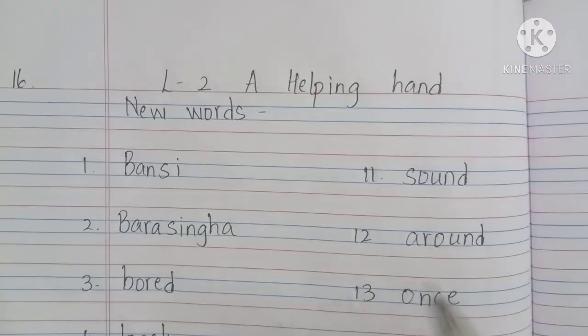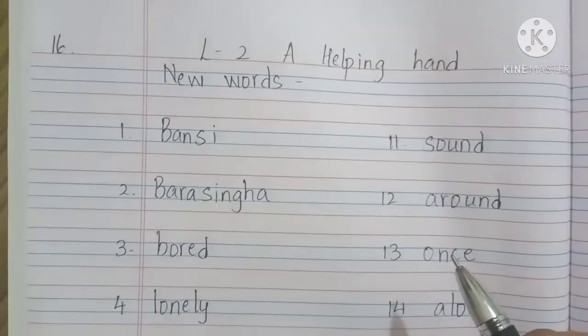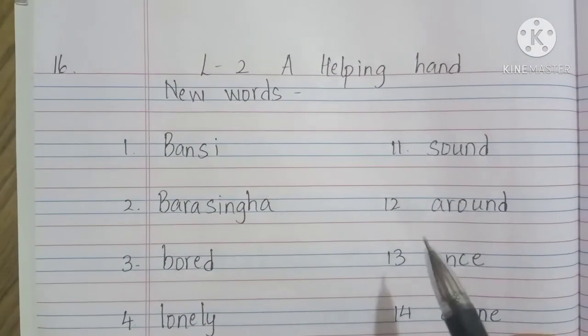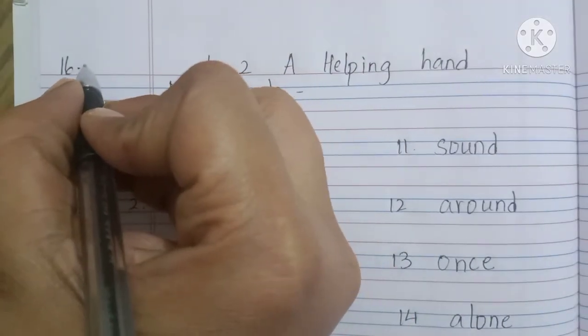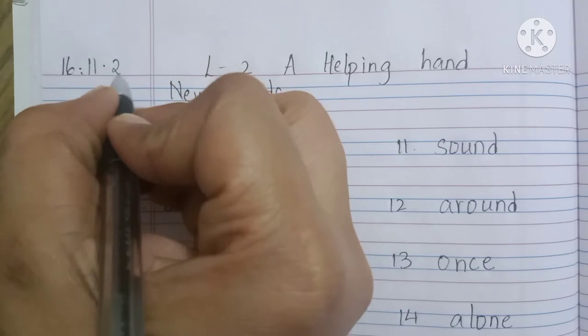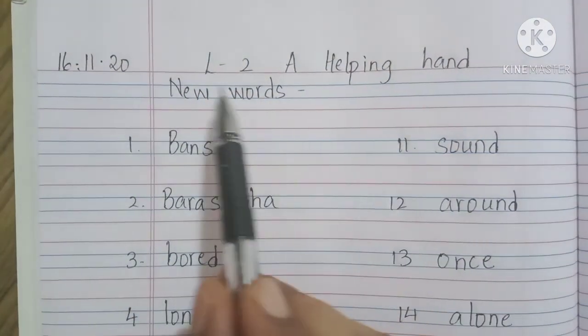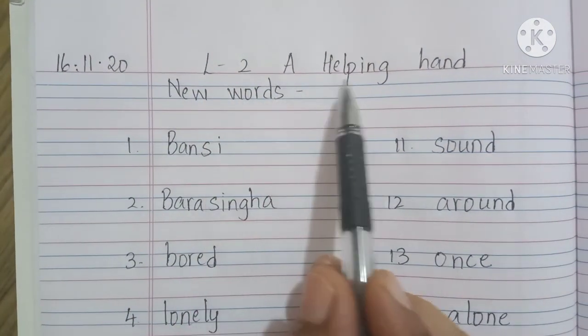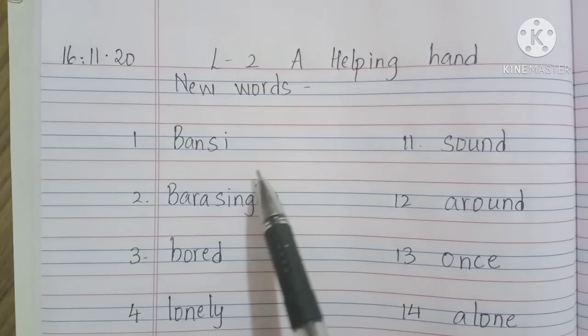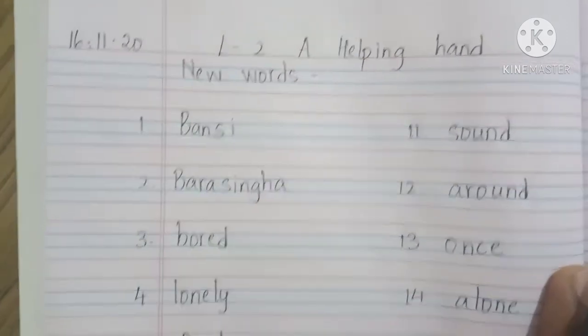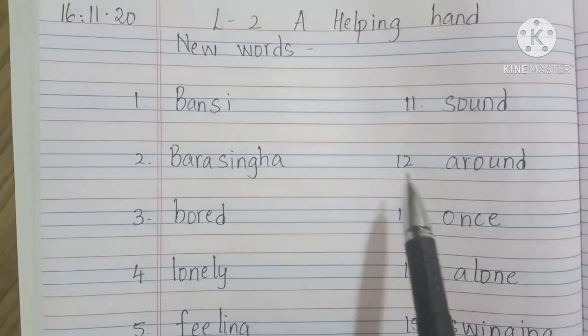Bye bye. Yes children, in your English classwork, we are going to write today's date, 16 November 2020. Lesson number 2 we have started, A Helping Hand, the new words. So I am going to read all the new words. You have to write them down in the classwork.